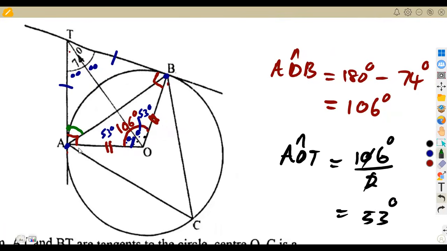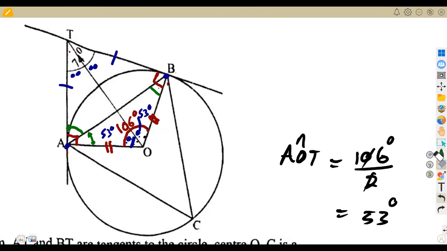BAT. Remember what I said? I said this angle is 90 degrees. That's the first thing that I talked about. And also I said these two lines, from A to O and from O to B, are equal. We're talking about the radius concept. So it means this angle at B, ABO, and this angle at A, BAO, will be equal, from the concept of an isosceles triangle.